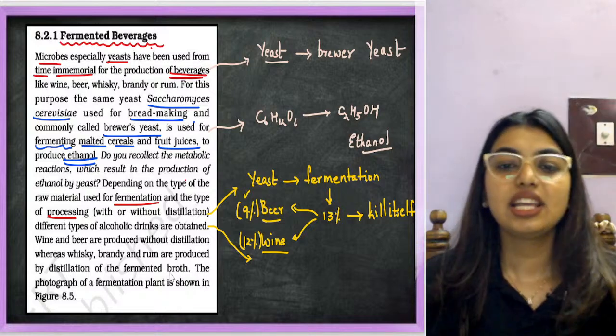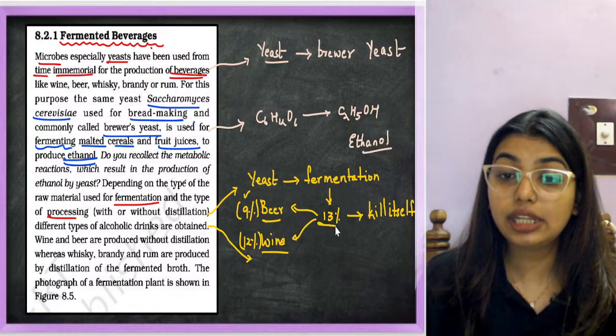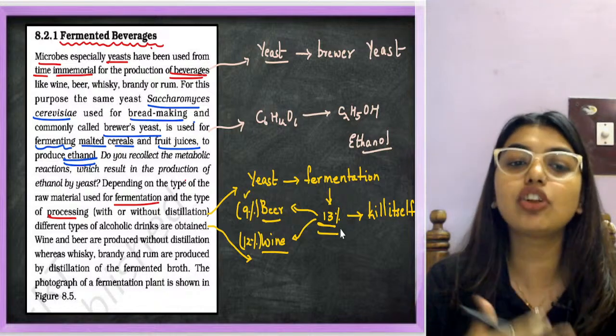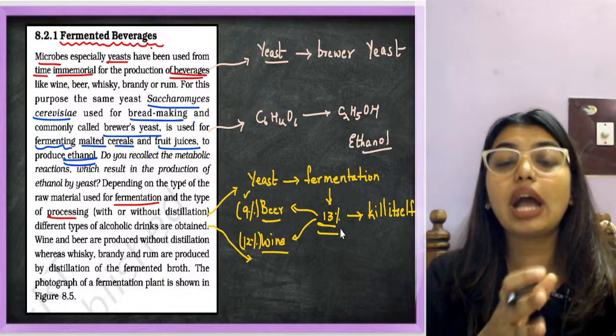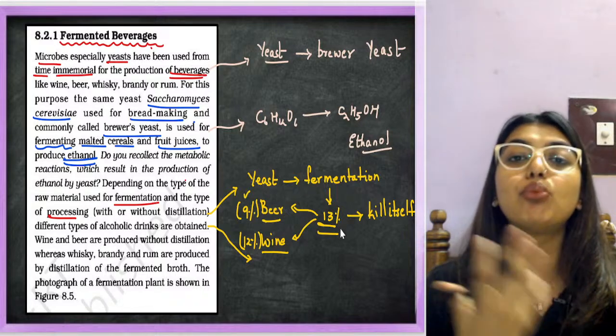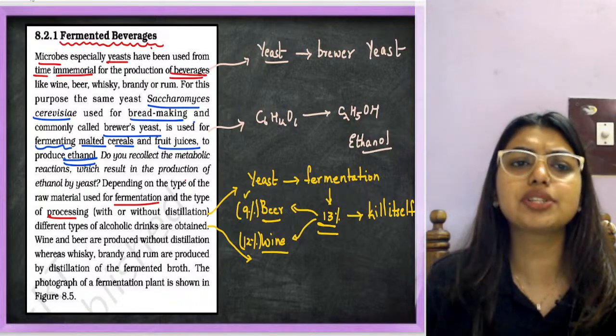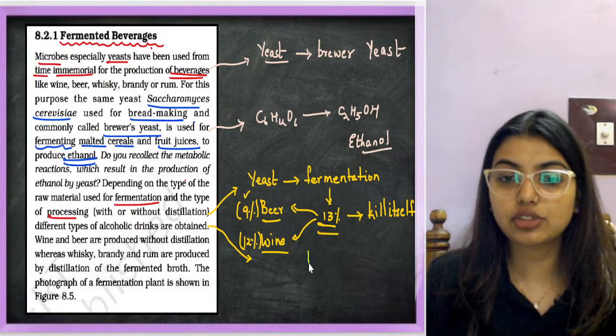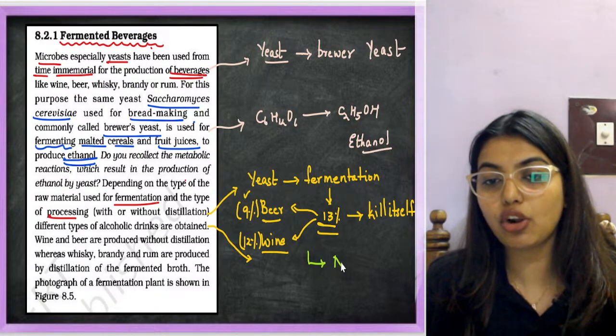Yes, so this is the percentage. When it reaches 13%, the yeast will kill itself, which means yeast will not be able to survive. Now let's say I need to make drinks which are more alcoholic, maybe up to 40%, even 60%. So at that time, what I'm going to do is distillation.